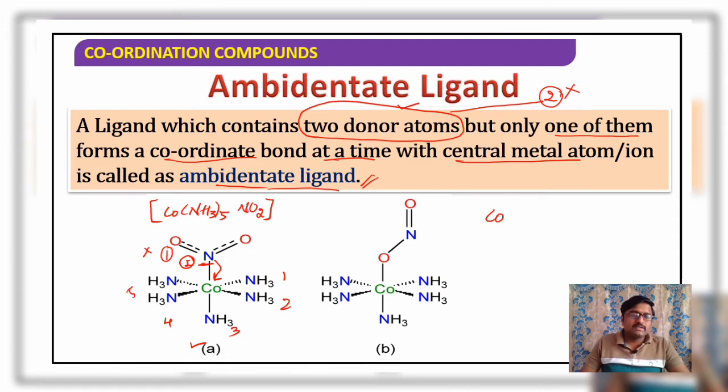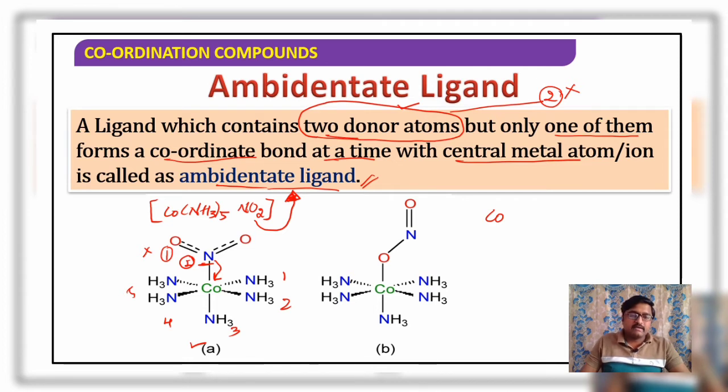Then NO2 is a type of ligand. It has two donor atoms. NO2 has two donor atoms, but it forms only one coordinate bond to the central metal atom or ion at a time. Therefore, what can we say? This NO2 acts as an ambidentate ligand.